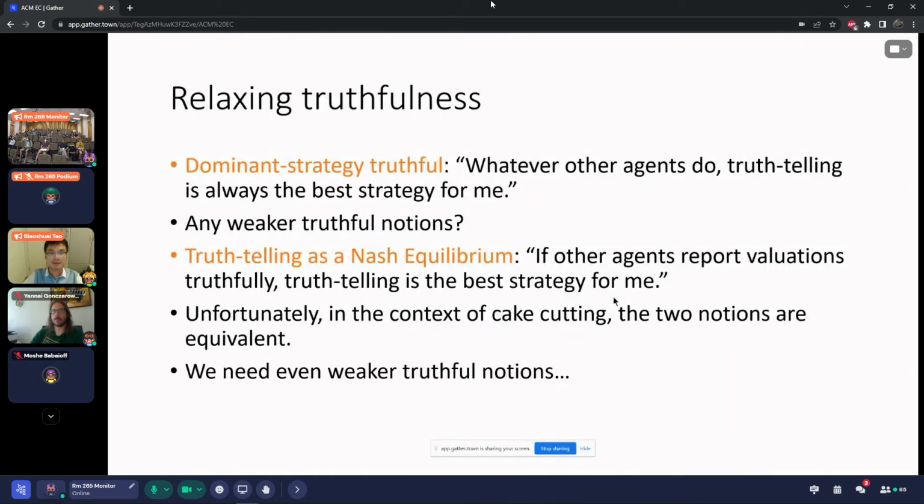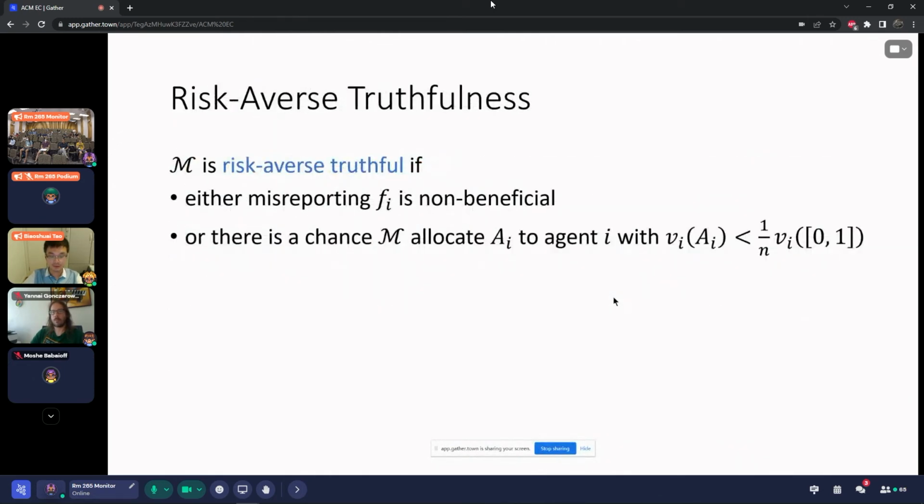So we need some weaker truthful notions. I'm going to define a truthful notion called risk-averse truthful. This is motivated by the I cut, you choose principle. There's some kind of truthfulness behind this I cut, you choose procedure. This is because in some scenarios, an agent does not know the valuation of the other agents. So I say a mechanism M is risk-averse truthful if either misreporting Fi is non-beneficial, or there's a chance that M allocates to agent i some allocation with less than proportional value.